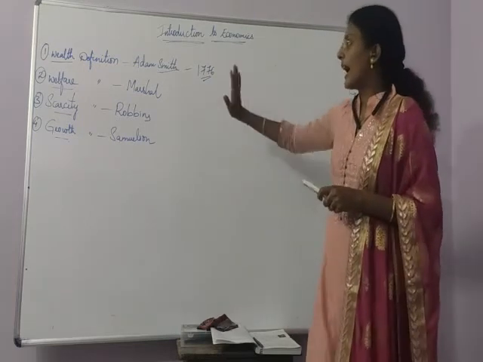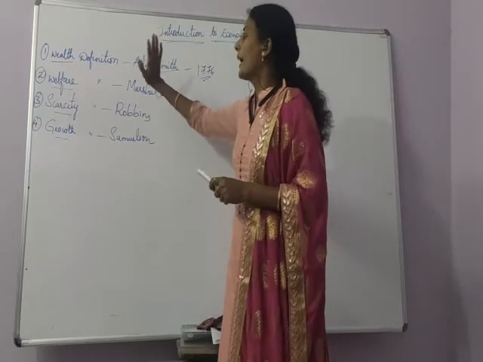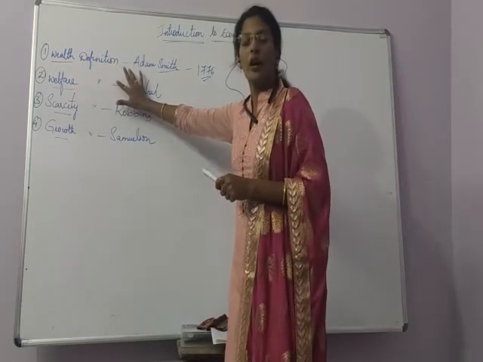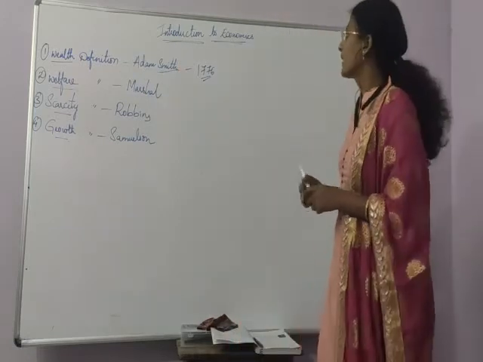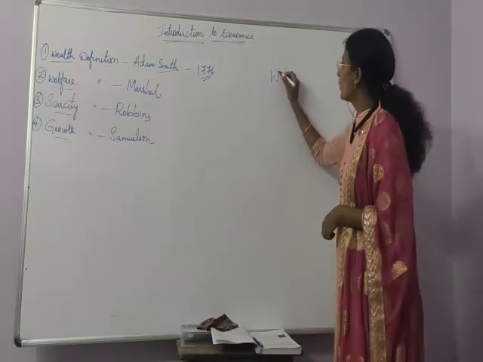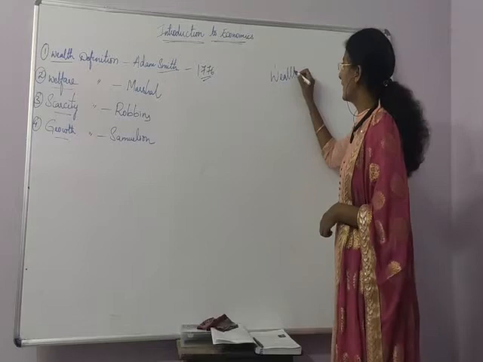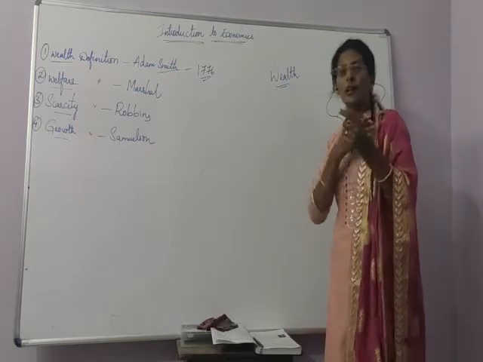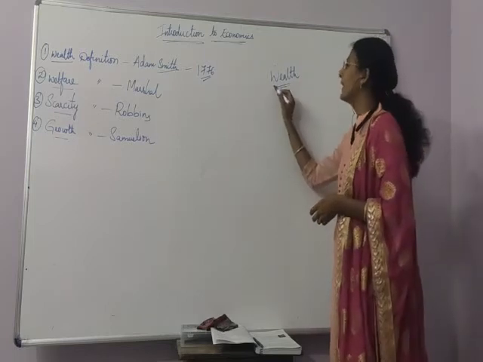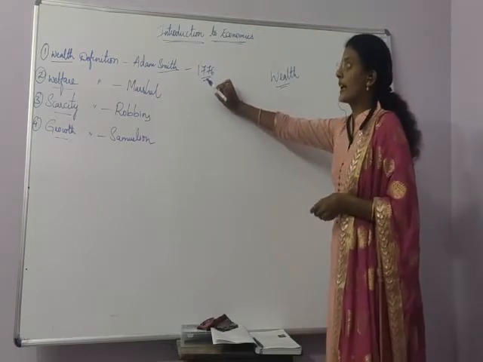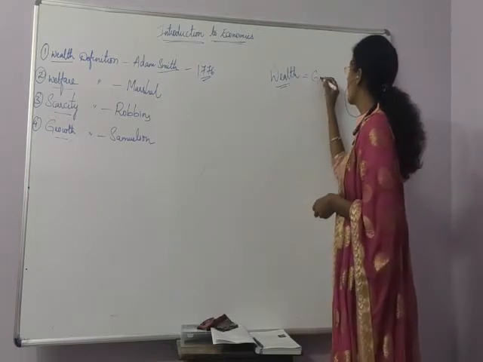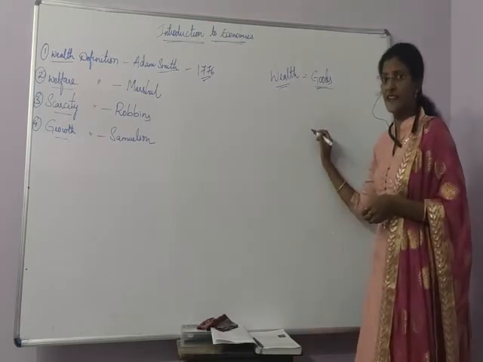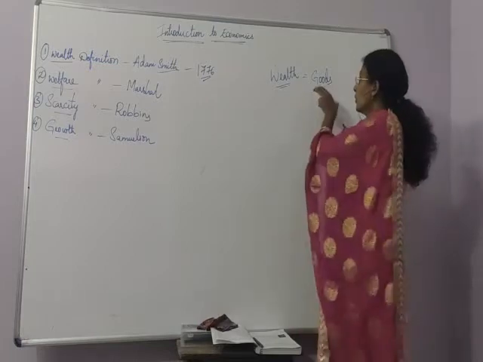Simply see, Adam Smith said that economics is a study of wealth. What is that? That means money, right? But as per Adam Smith, wealth means goods. You know what goods are, I said it yesterday.